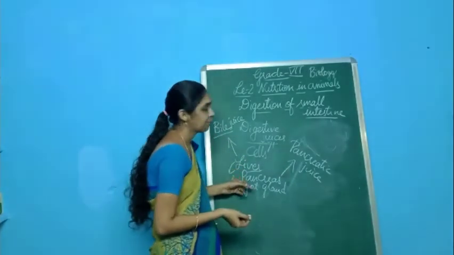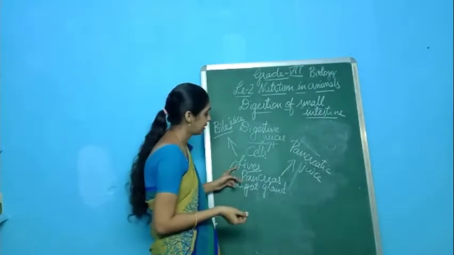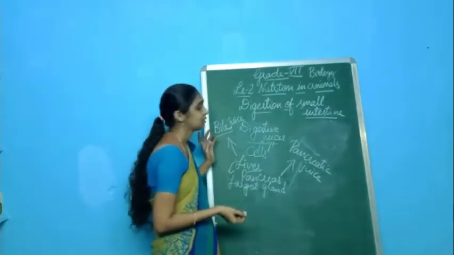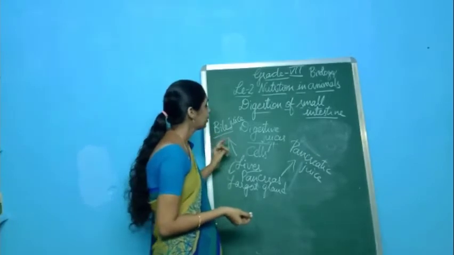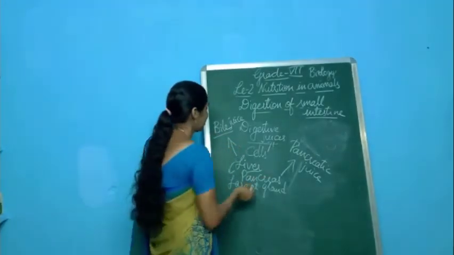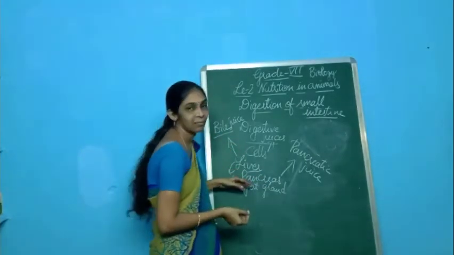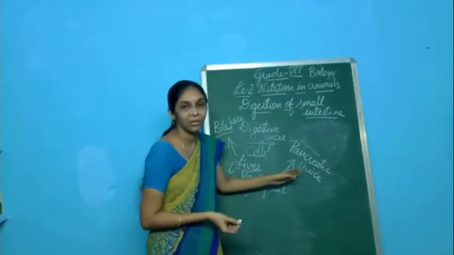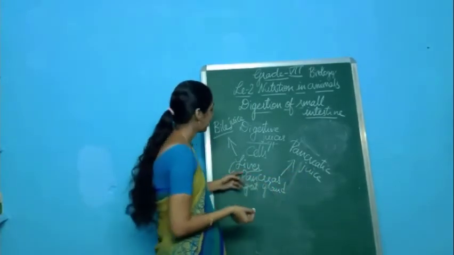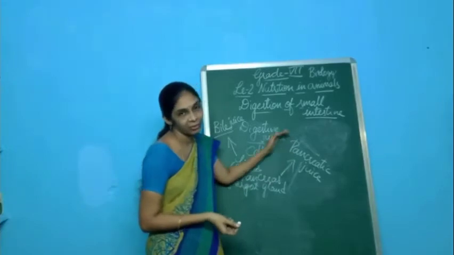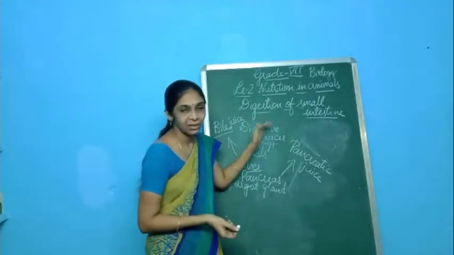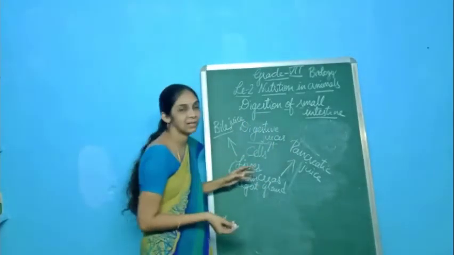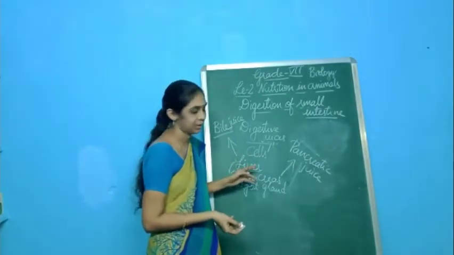So the liver and pancreas are the two different organs which secrete digestive juices like bile juice and pancreatic juice. The pancreas is situated just beneath the stomach, and the liver is present just above the stomach. Both of them secrete the digestive juices into the small intestine.